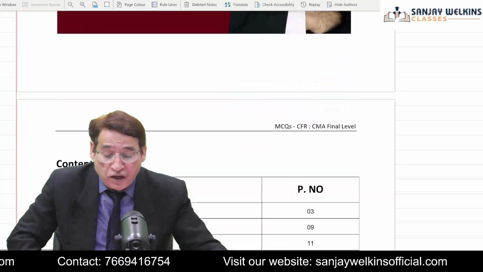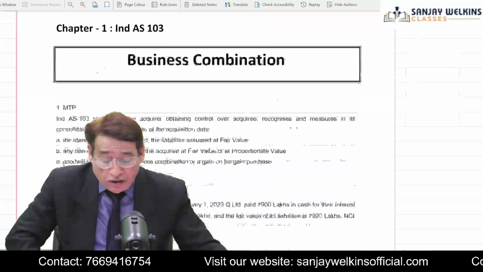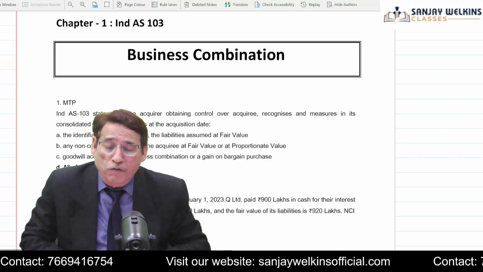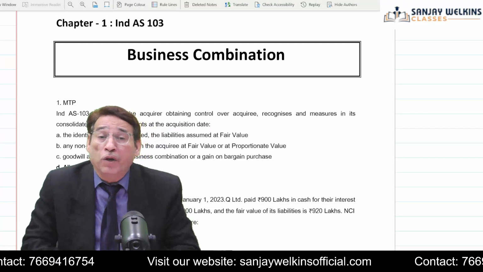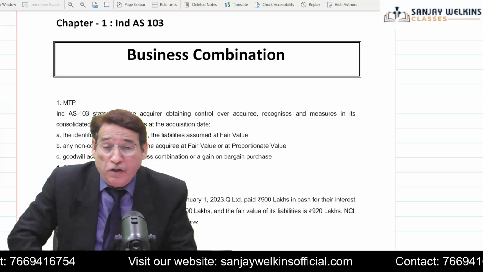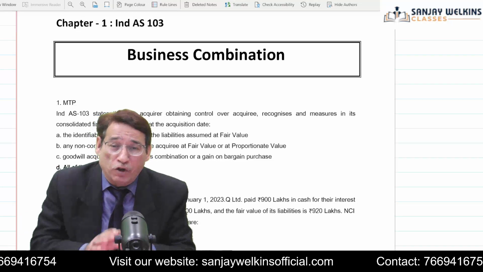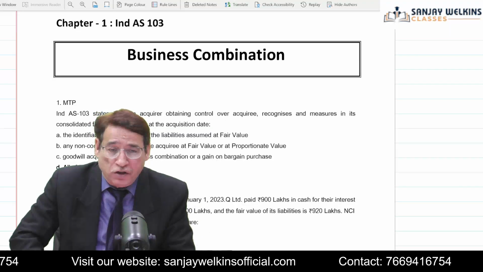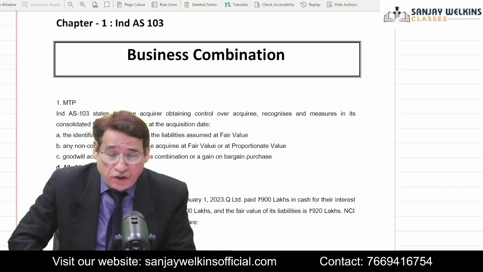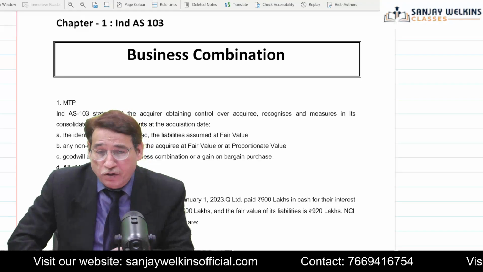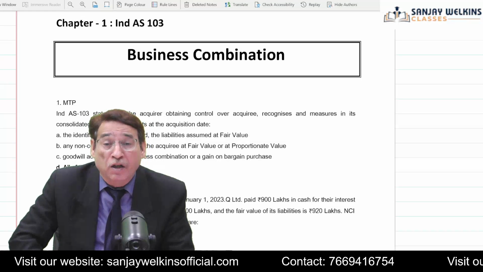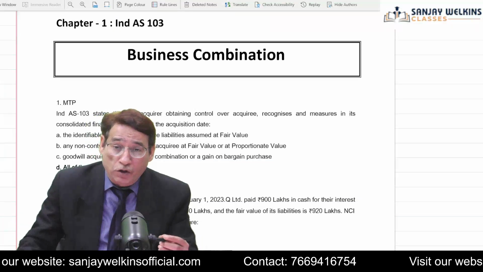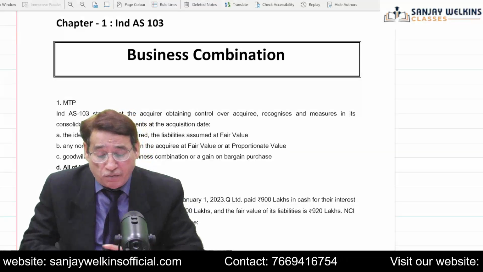As you can see, it's an MCQ question bank. In this MCQ question bank, we have included all the questions given in the question bank issued by your institute. Besides that, we have organized them chapter-wise, and all the questions asked in the last 4 examination papers, and also all MCQs given in your MTPs, have been included. So now we shall start with Ind AS 103, business combination, correct?